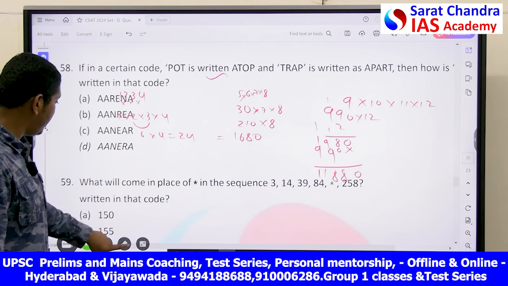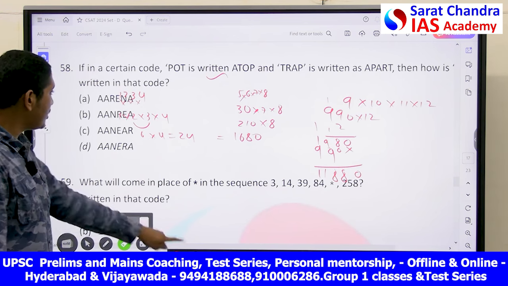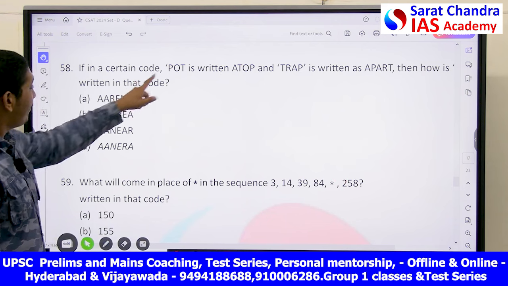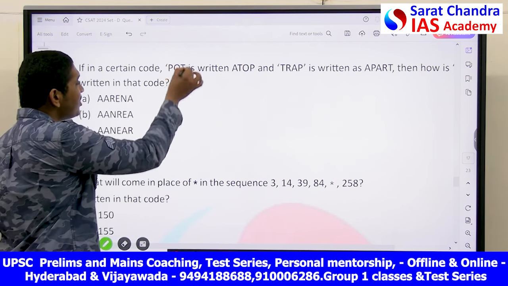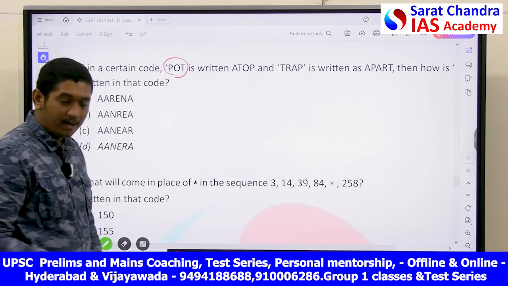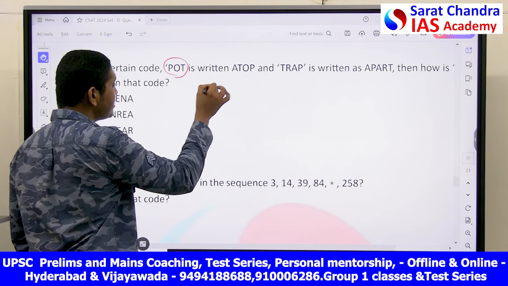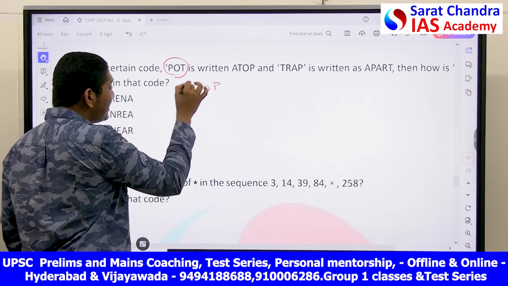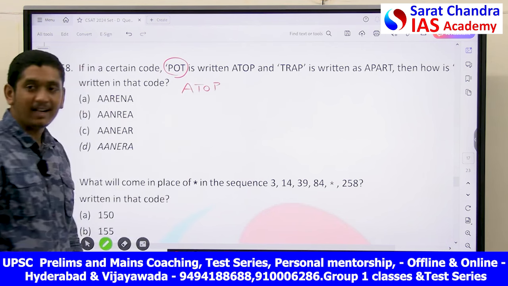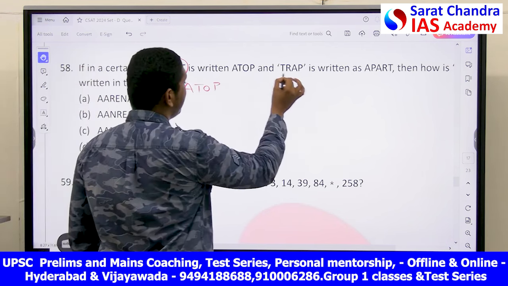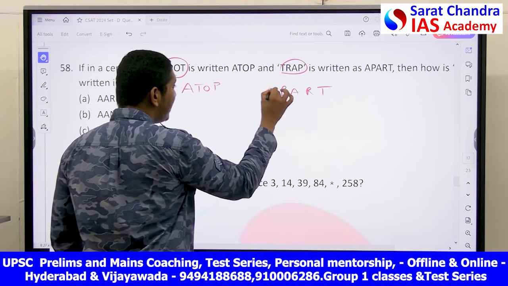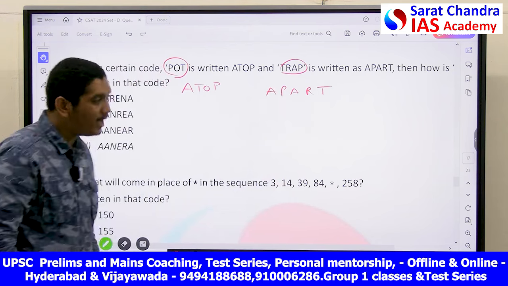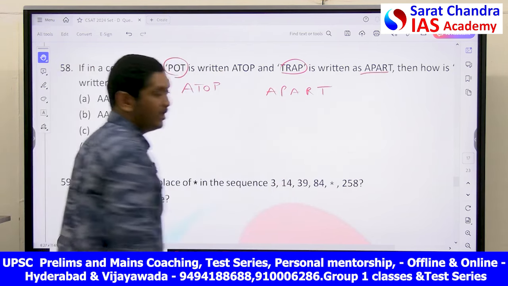Next is another coding decoding problem. This is also a simple problem. POT is written as TOP. Here what he did is, he just reversed each word, and initially he added the letter A. Even in this case, you see, TRAP, he has written PART, and he added a letter A. So APART.